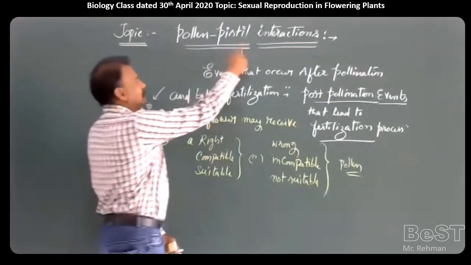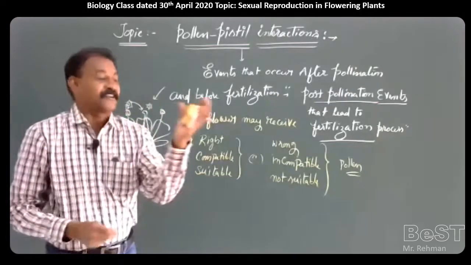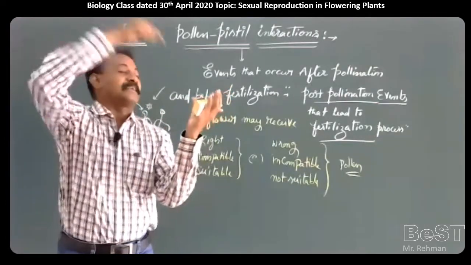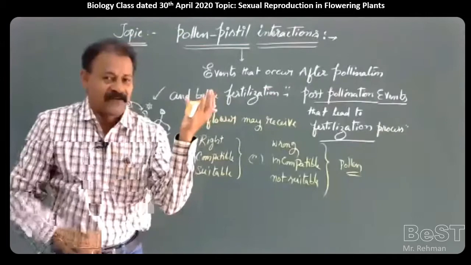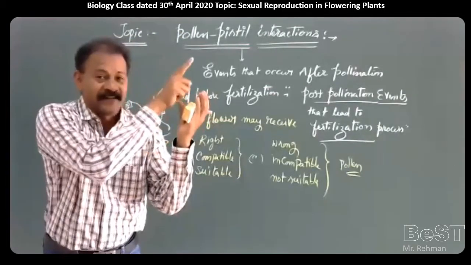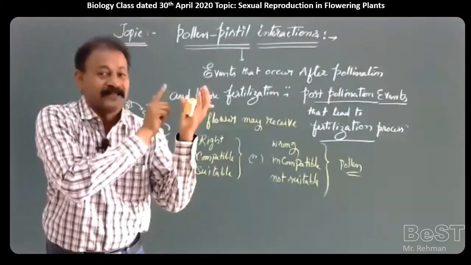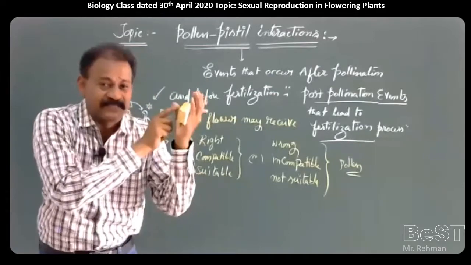By pollen pistil interaction. What is pollen pistil interaction? Whenever so many pollen grains are falling on the stigma of the flower, the receptivity of the stigma is only for compatible pollen, right pollen or suitable pollen. That pollen only will be accepted by the stigma.